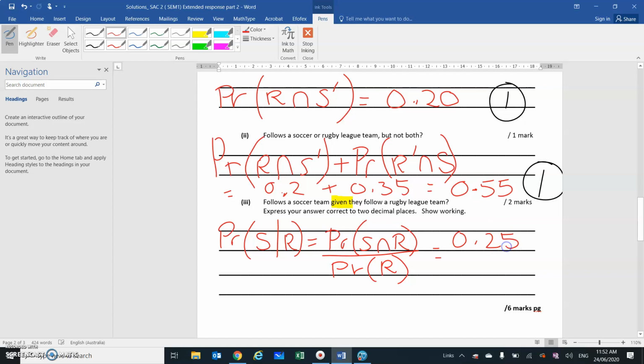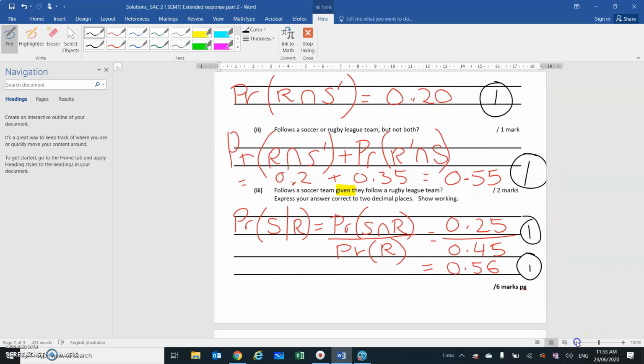So that equals 0.25. If you look at the table, S intersection R is 0.25, divided by the probability of R, which is 0.45. If you work that out on your calculator, it gives you 0.56. So 1 mark for the working, 1 mark for the answer.